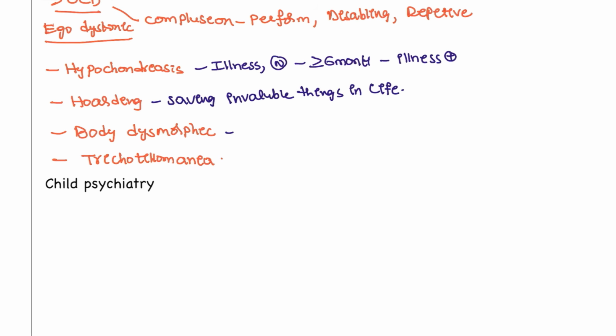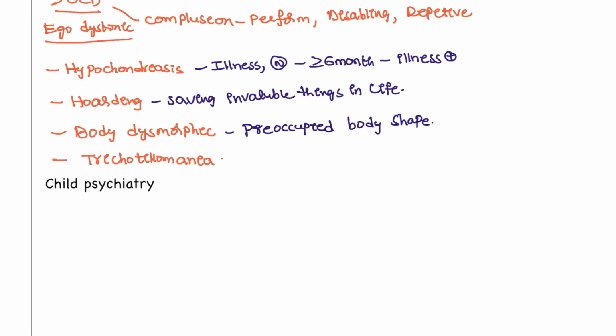Body dysmorphic disorder. Even though the patient has good looks and a good smile, the patient thinks, "I might have something bad in my face, something wrong with my nose, something wrong with my lips, something wrong with my moustache." So the patient is preoccupied with his body shape. That is one thing.